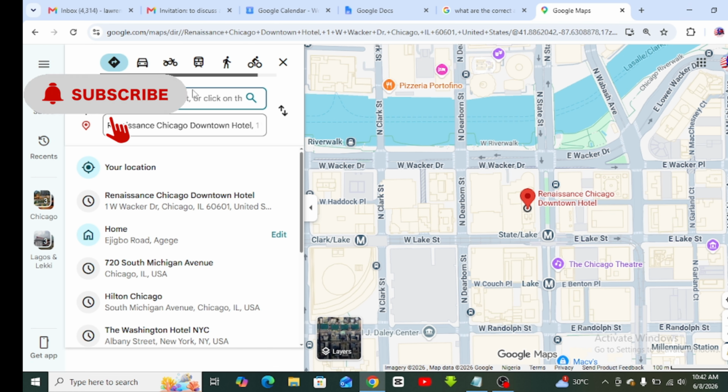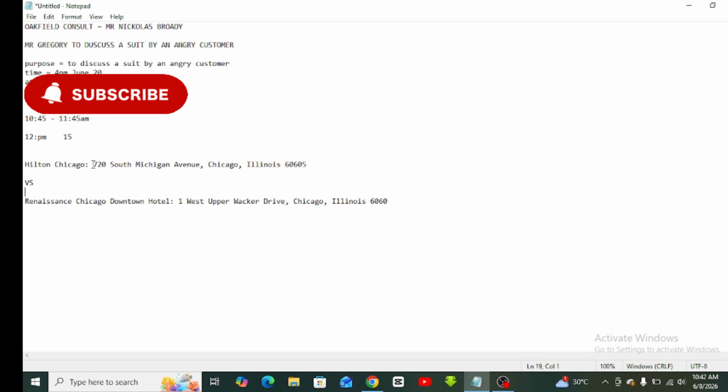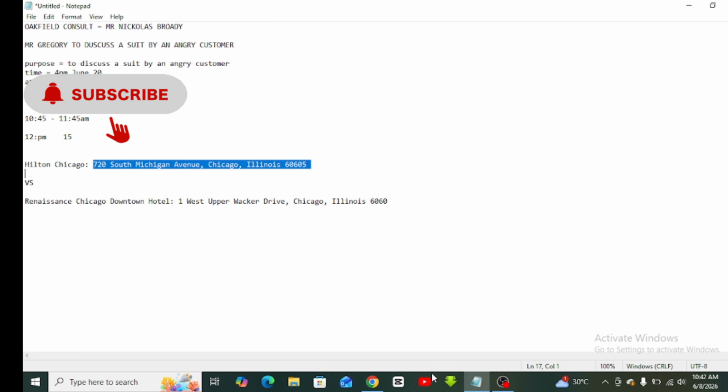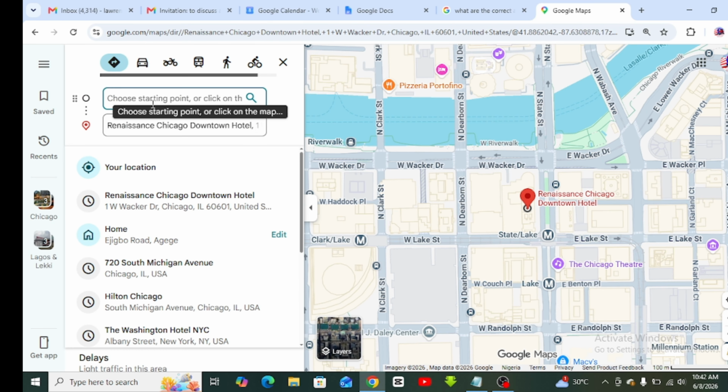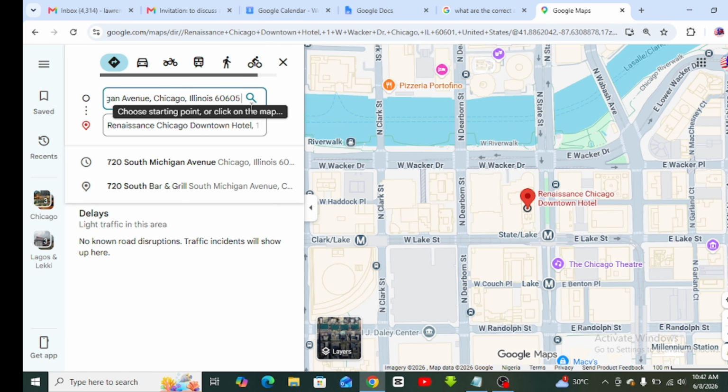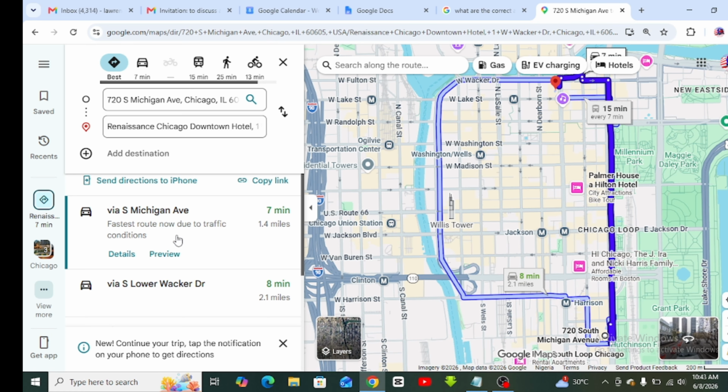Starting point is where he is right now. Do you understand? Okay, so you come back here and then get this address. This is where he is right now. So you need to get direction to the place where he's going to. So here, and then click search. And in this case, he's going to make it, because he has 15 minutes time, right? If he goes via this route, the fastest route now due to traffic conditions, he can make it in 7 minutes. If he goes through another route, all right, via S Lower Wacker Drive, he can make it in 8 minutes.